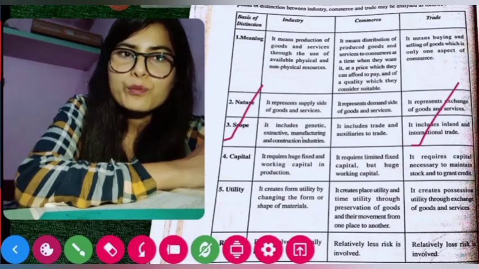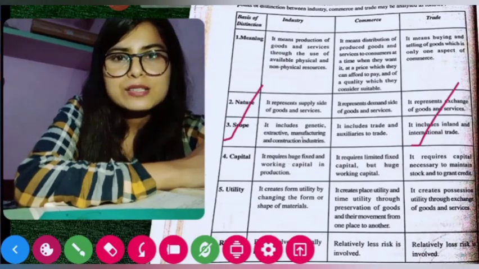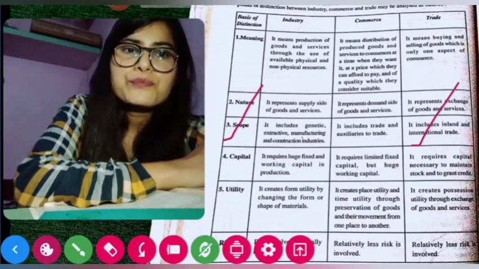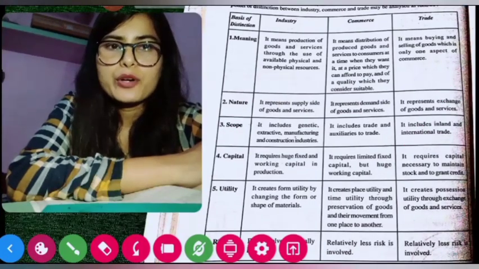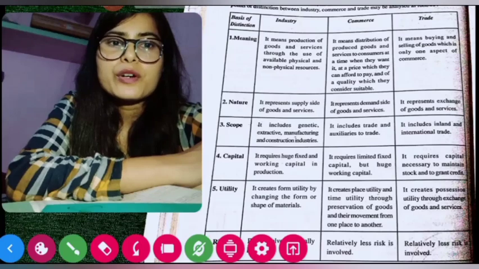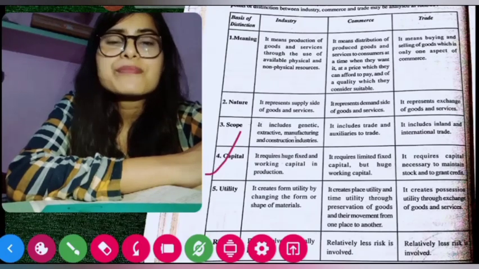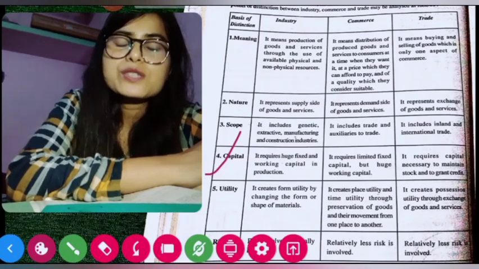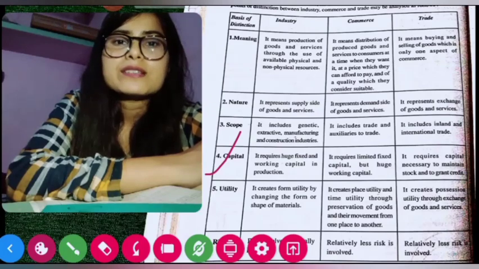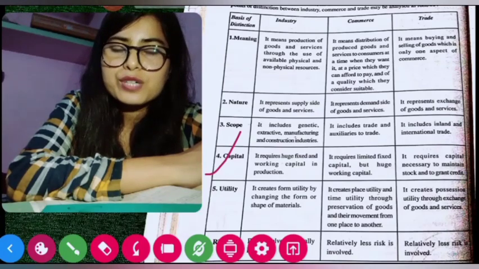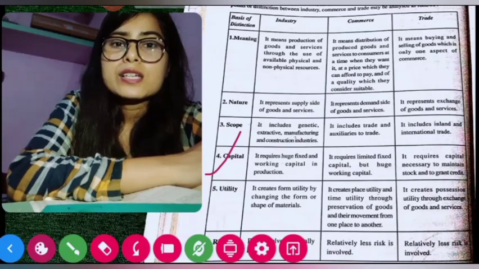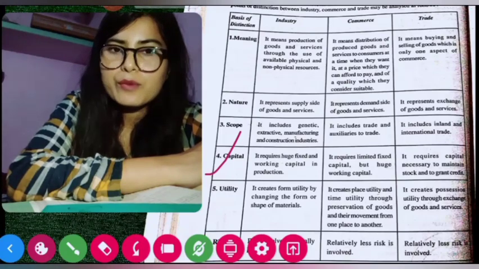These are the scope of industry, commerce and trade. I hope it's clear to you. Moving forward to the next point, which is capital. So for establishing an industry and also the machineries which are required in the industry, the raw materials which are required in the industry, for buying those, huge amount of capital is required.